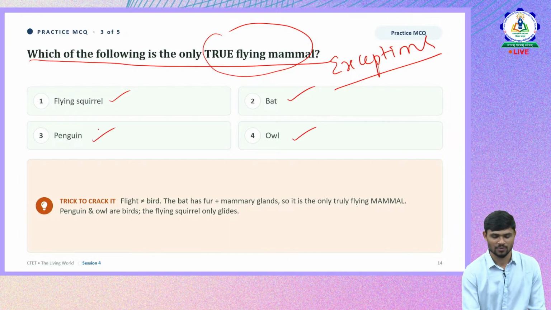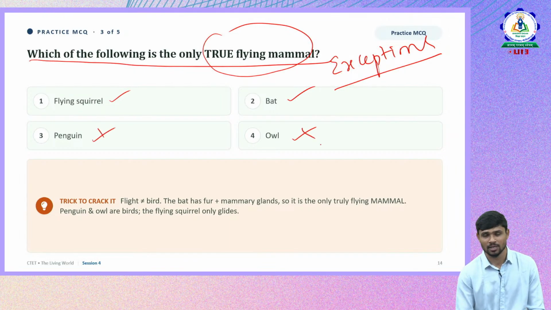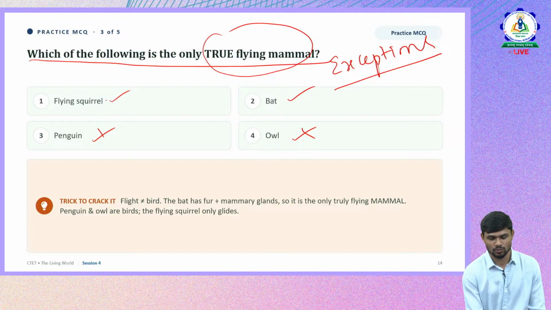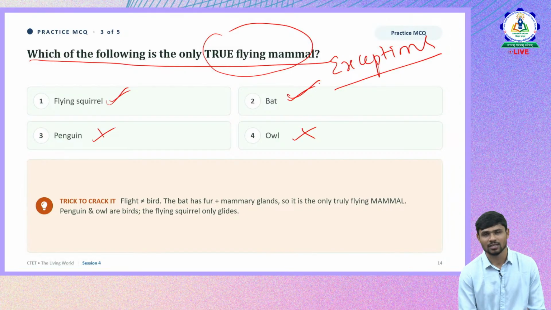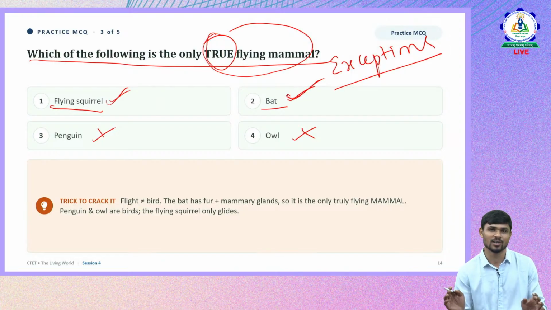We discussed that penguin is a bird, and owl is also a bird because it has feathers. Both can fly, but which is the true flying mammal? Flying squirrel and bat are both mammals. They are asking for the true flying mammal, and that is the bat, because it has wings.